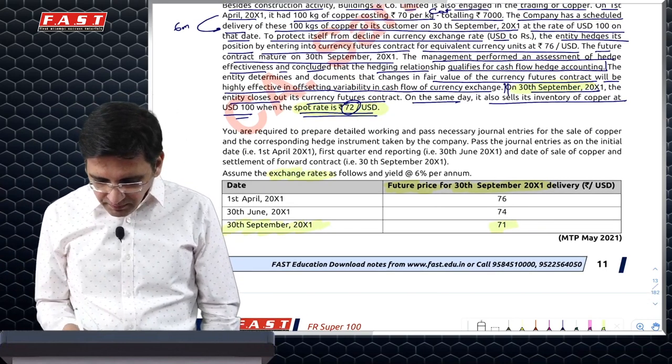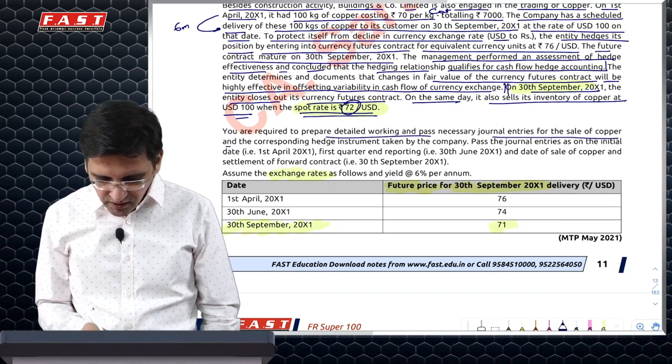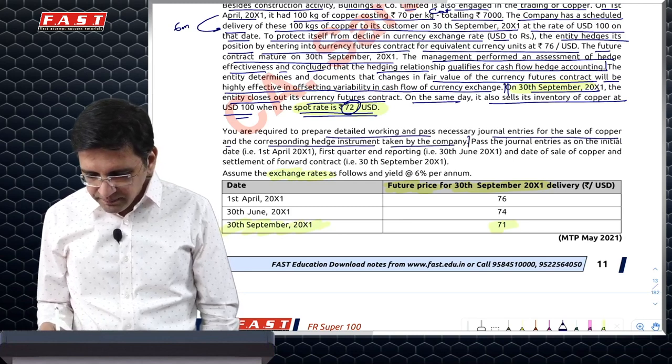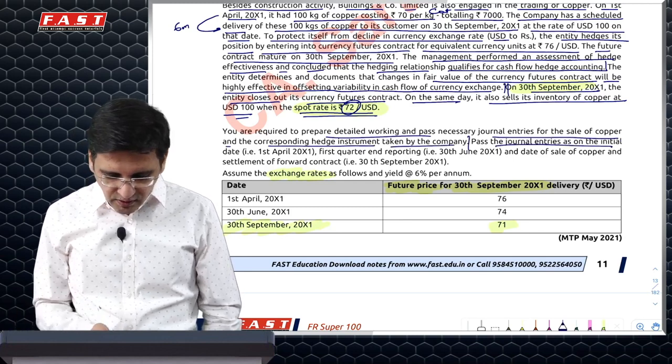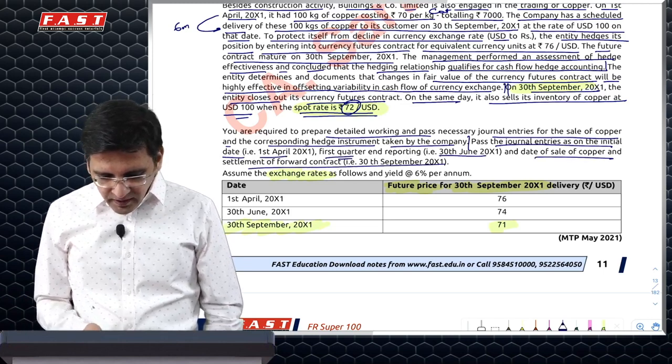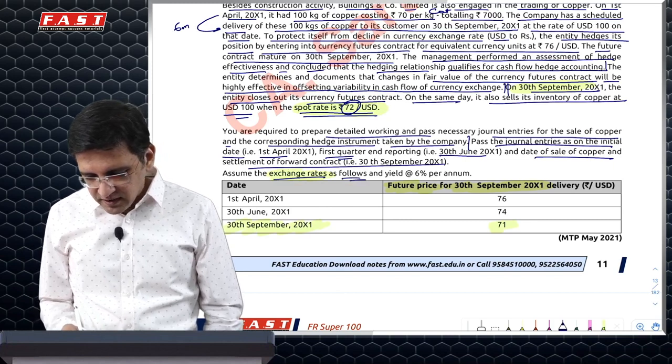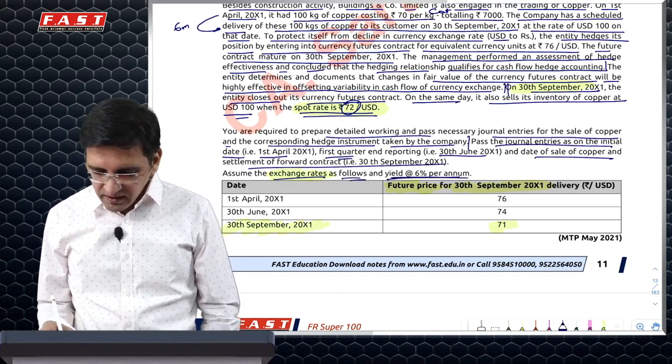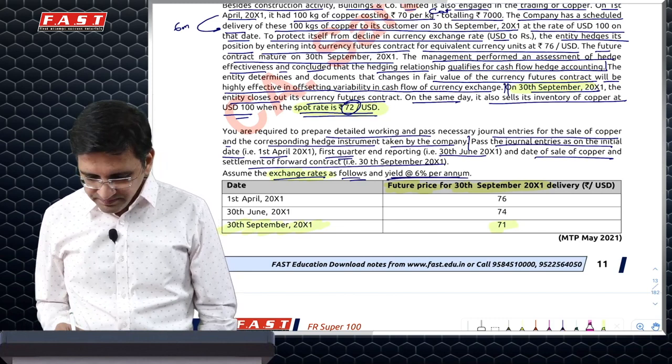It says you are required to prepare detailed working and pass necessary journal entries for the sale of copper and the corresponding hedge instrument taken by the company. You'll have to pass journal entries as on the initial date, first quarter, which is 30th June, and the date of sale, which is 30th September. Assume exchange rate as follows and yield at 6% per annum. And this is where my second problem comes in.